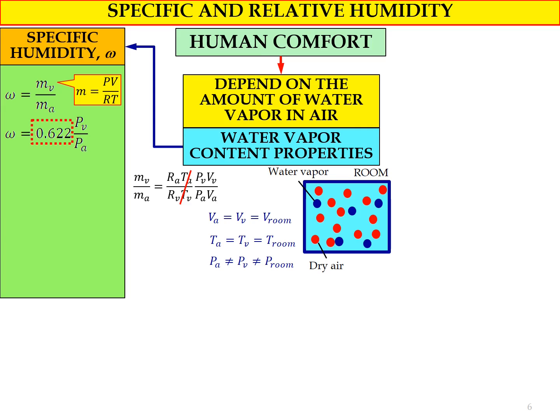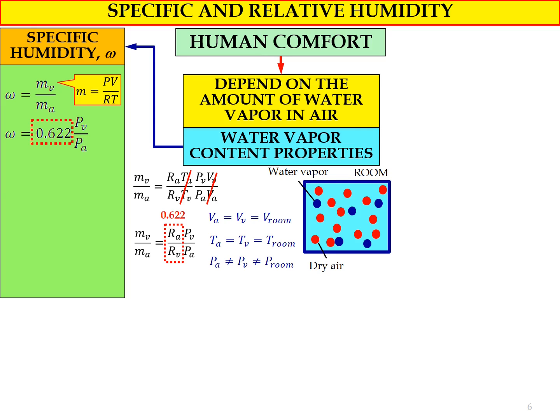So the term TA divided by TV we can cancel out, similarly with the term VV divided by VA. Now we have mv divided by ma equals RA divided by RV multiplied by PV divided by PA. The ratio RA divided by RV equals 0.622.